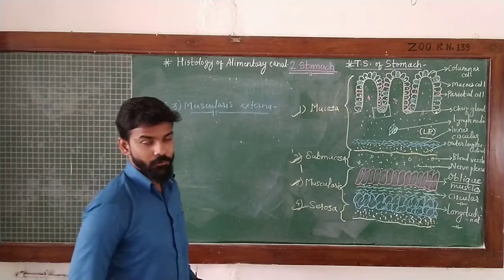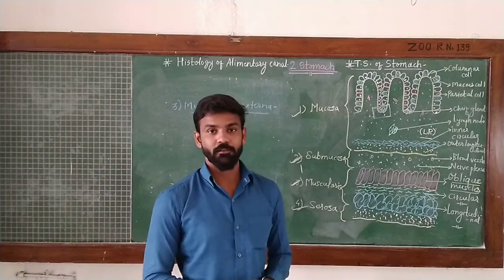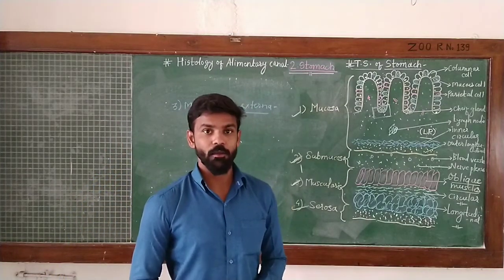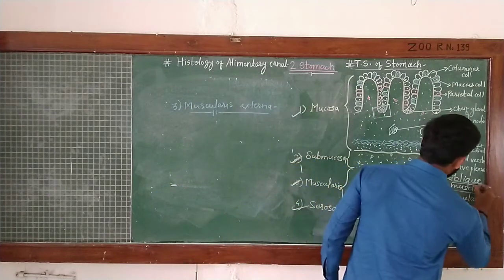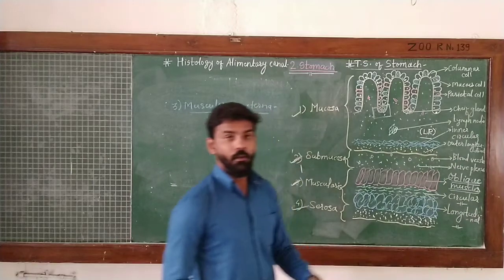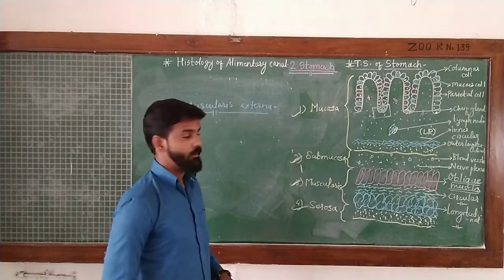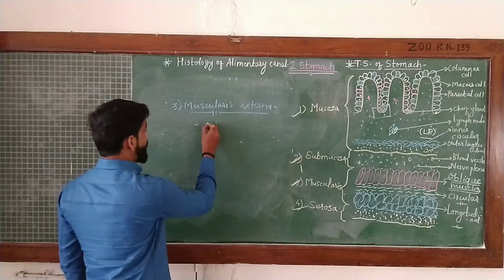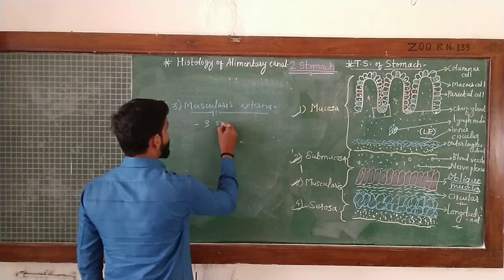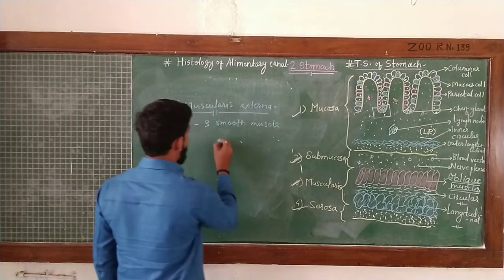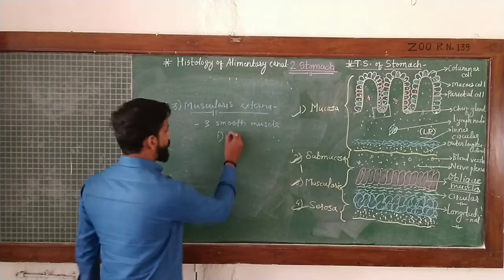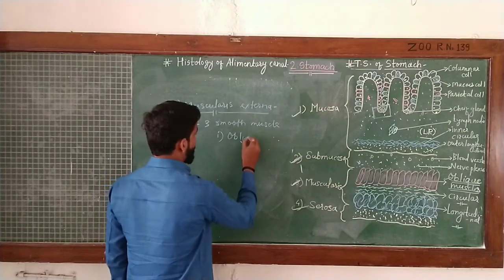It consists basically of two types of muscle, circular and longitudinal, but in the stomach, for more peristaltic action, oblique muscles are present. These are specialized muscles, therefore here three layers of smooth muscle are present. They are namely, the first one is the oblique muscle.